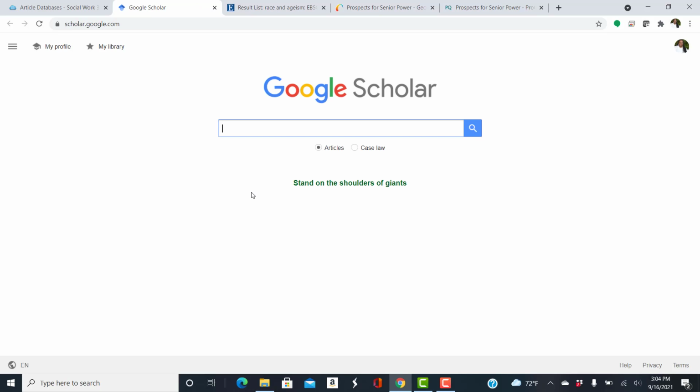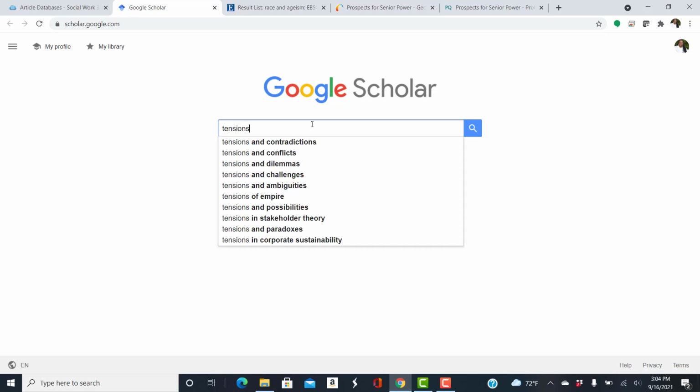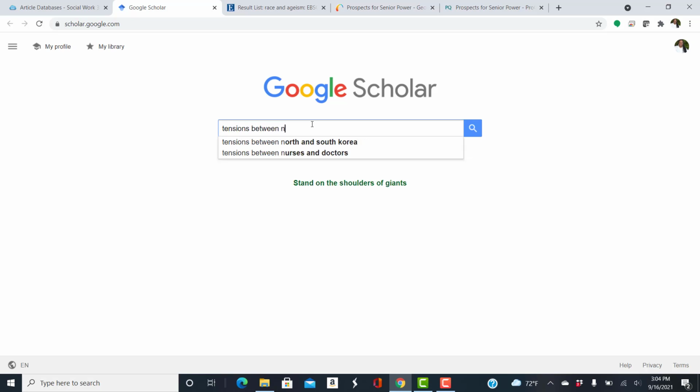If you're having trouble coming up with your keywords, I suggest using Google Scholar because you can put in a phrase. So I am going to try tensions between Nigerians and African Americans, because these are very different groups. Culture is different.